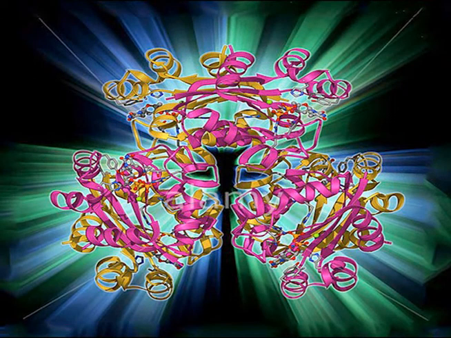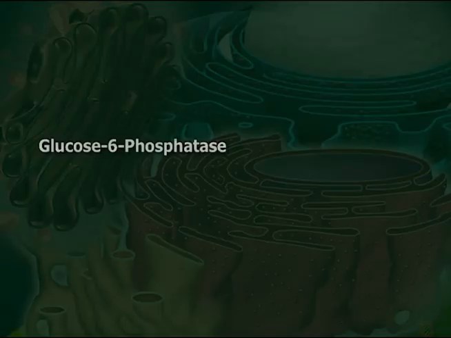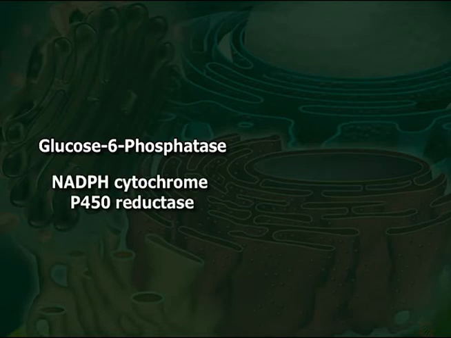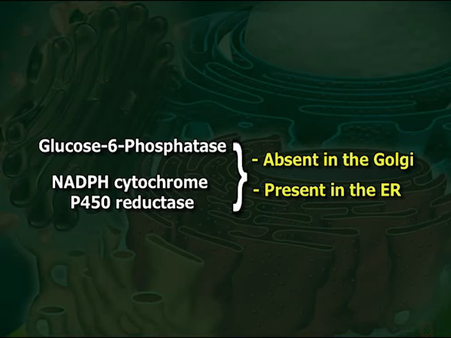There is another unique enzyme termed nucleoside diphosphatase in the Golgi complex. This enzyme may be present in some cases in the endoplasmic reticulum. Again, enzymes like glucose 6-phosphatase and NADPH cytochrome P450 reductase are absent in the Golgi vesicles, while these are present in the endoplasmic reticulum. The distribution of enzymes in Golgi vesicles is heterogeneous depending on their function. Some enzymes are found in higher concentration at the two ends than at the central part of the sacs.